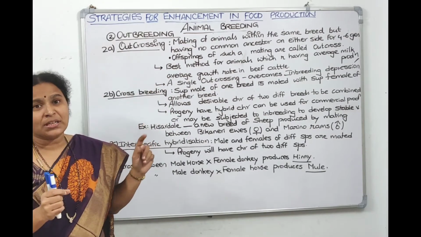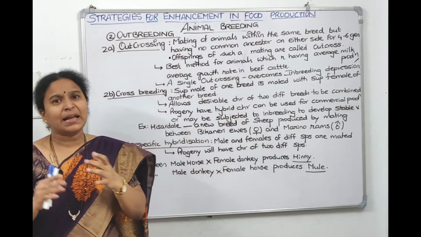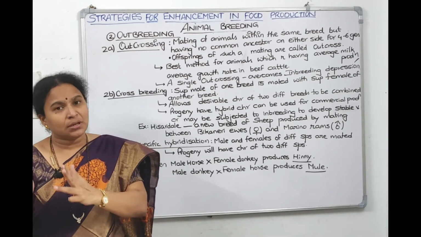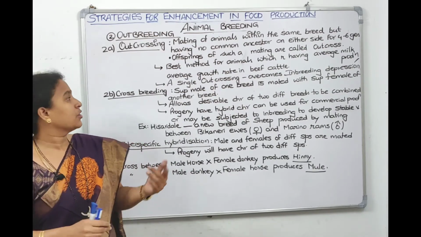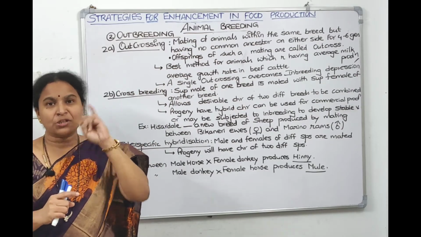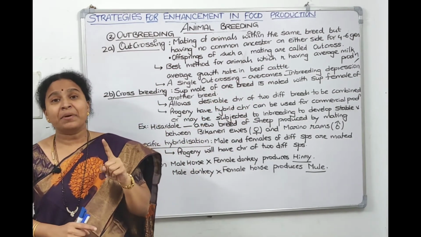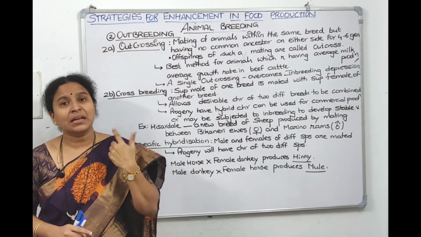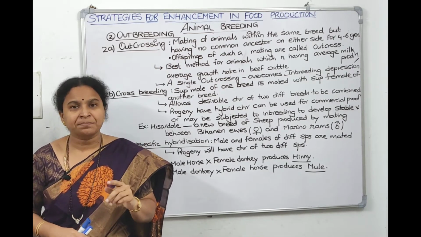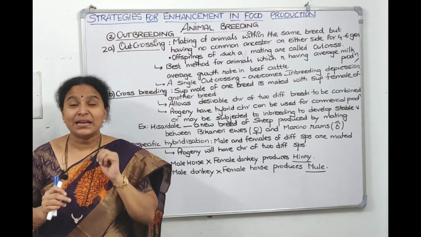And we take outcrossing as a best method. If you want to increase the average milk production, take an average variety and we can improve the milk production. Take an average growth beef and we can increase the growth production. So outcrossing is the best method to improve the milk production and the growth rate in beef cattle. And if we do continuous inbreeding, it will lead to inbreeding depression, we told. In inbreeding depression, the vitality and the vigor will be lost. It will lead to sterility, right?